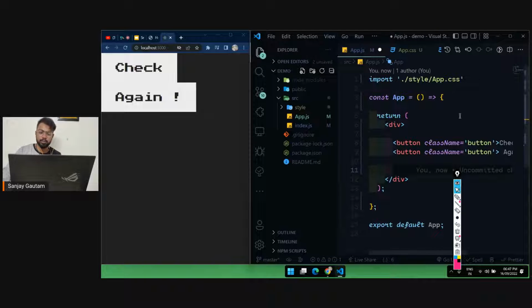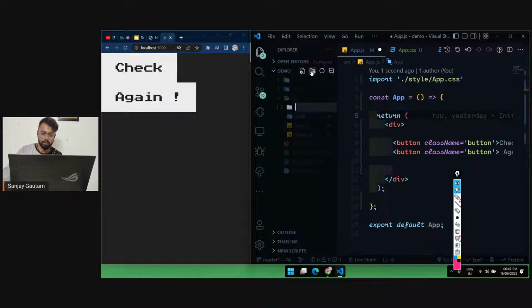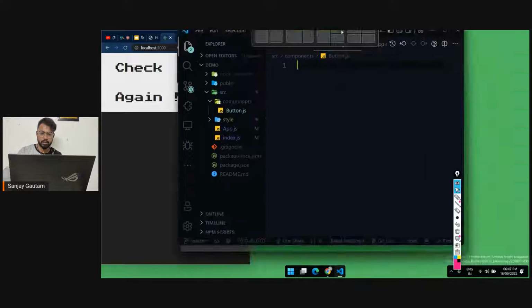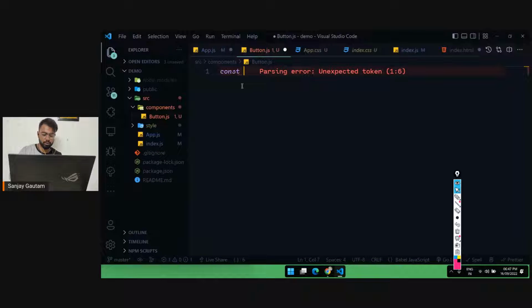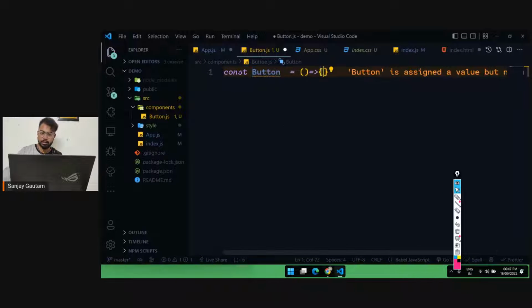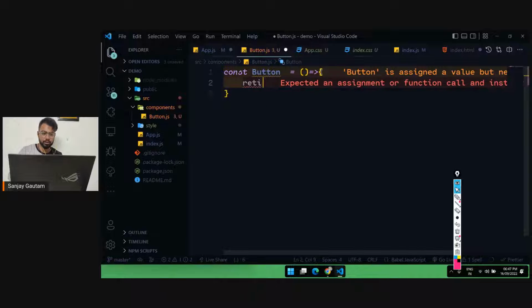We are just going to create a component button. Let me show you. I'm going to create a folder here with the name components, and create a component here, button.js, and create a function here, const Button. I'm going to pass the title as a parameter, as a prop. Before that, let me return everything that I was doing there, the button, and the class name is going to be button.